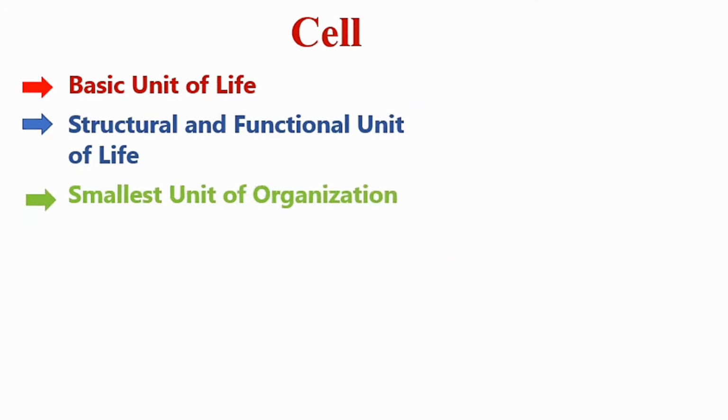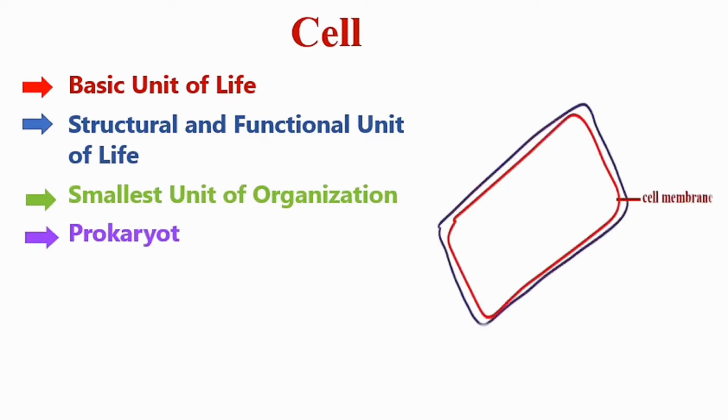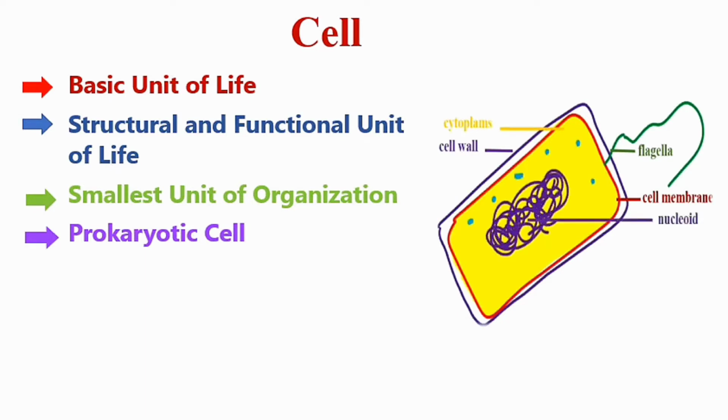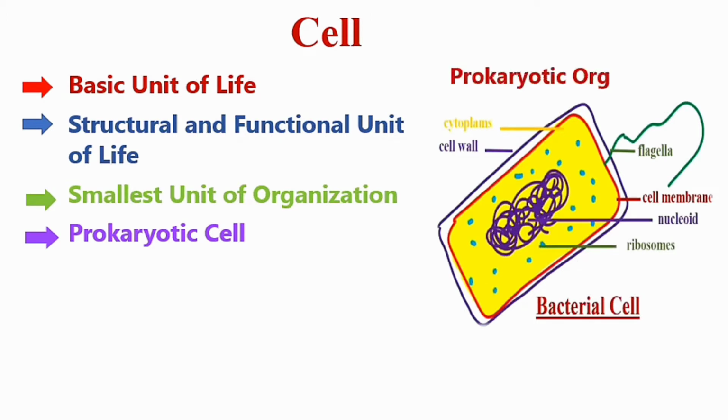Organisms are composed of either prokaryotic cell or eukaryotic cell. Prokaryotic cell lack membrane-bounded organelles like mitochondria, Golgi complex, endoplasmic reticulum, and they also lack true nucleus. The genetic material, which is in the form of DNA, lies in the center of the cell, known as nucleoid. Example of prokaryotic cell is bacteria.